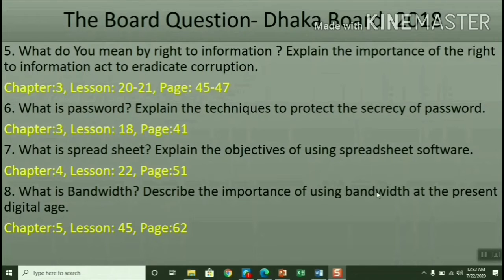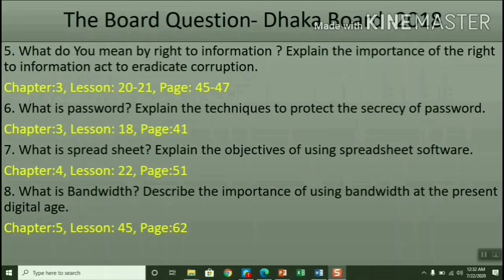And last one, what is bandwidth? Describe the importance of using bandwidth in the present digital age. Actually, bandwidth is not explained in your lesson properly. In lesson 55, in one place it is only mentioned. Bandwidth is the internet, whatever connection you have. With that broadband connection, you are getting a bandwidth.